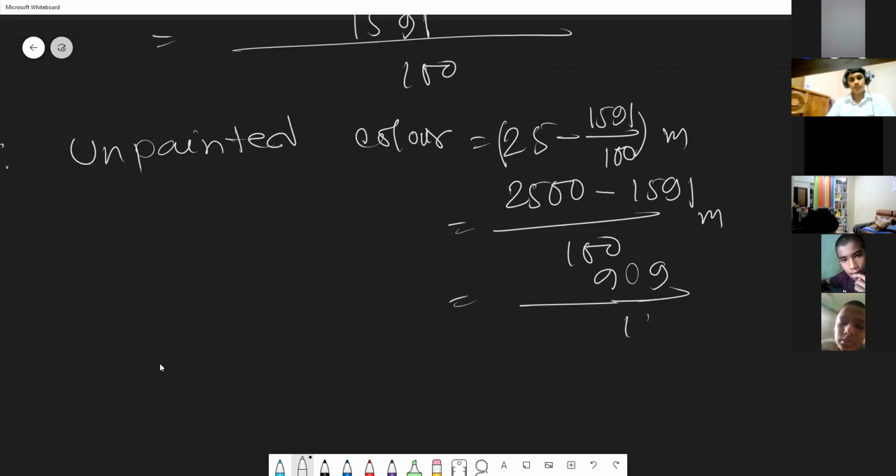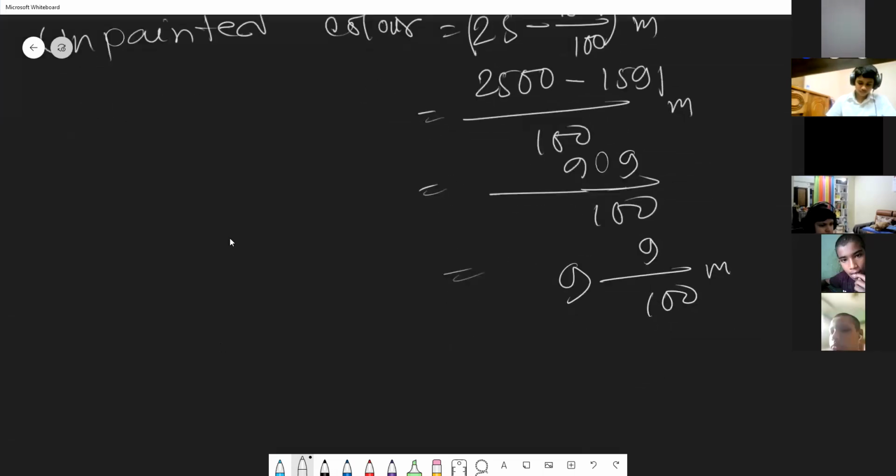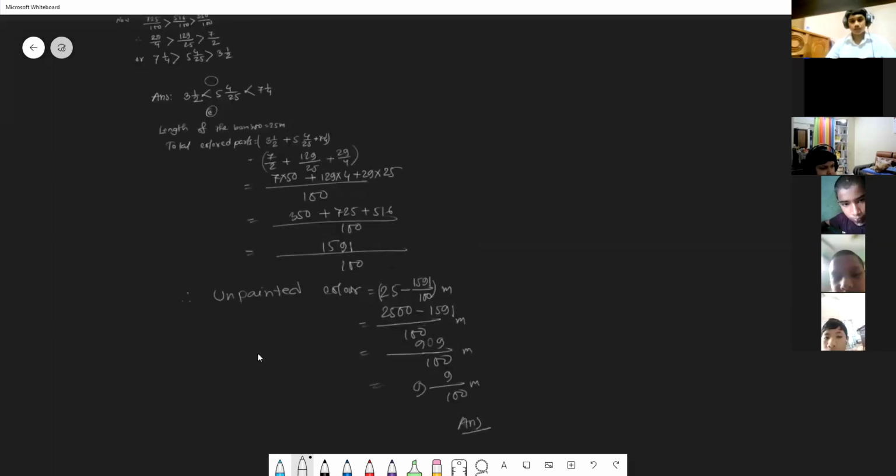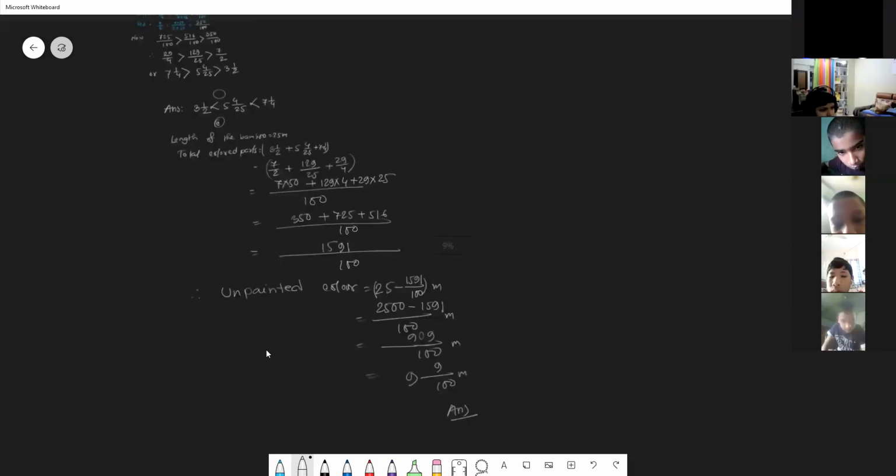909 divided by 100. So if you divide, you will get here 9 times 100 and 9. So this is our meter. This is the unpainted portions answer. Sounds good. So you can see now the full answer of question number C.